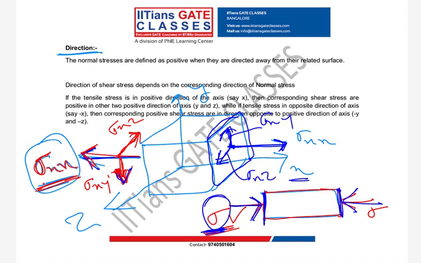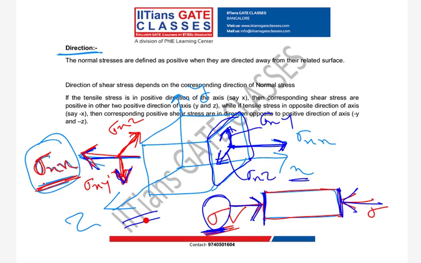This is what we consider before deriving any relation. It can be opposite also. In a real structure, it need not be like this. But all my formulas will be derived on this assumption or sign convention. All the formulas which I am going to derive will be based on this sign convention.